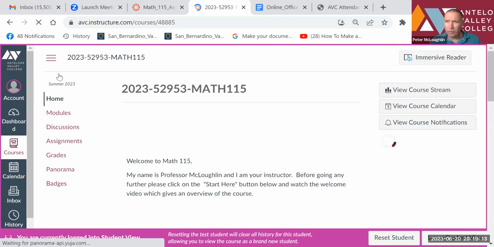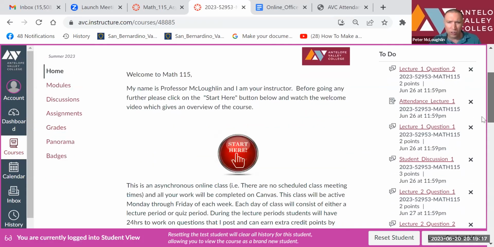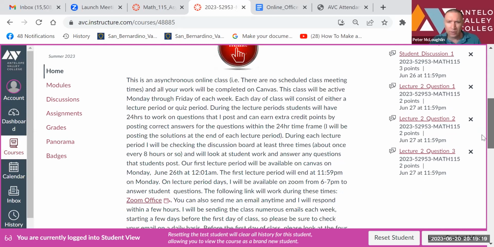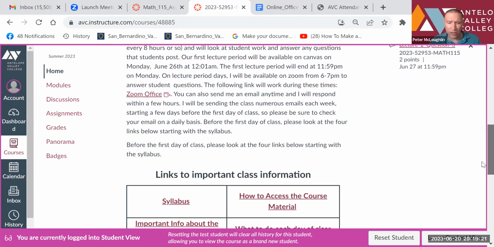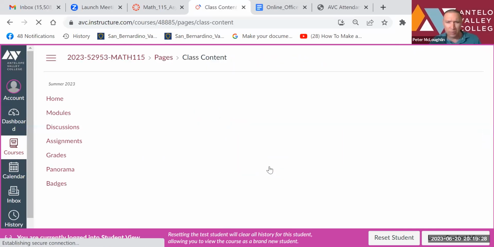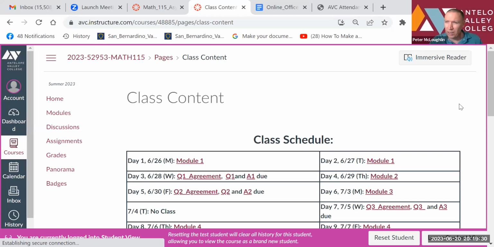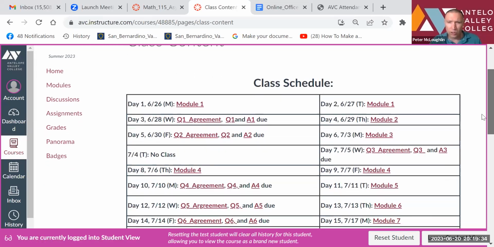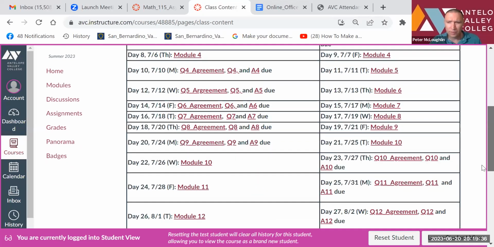Let me show you a different way you can access the content. You can go to the bottom of the syllabus that has a schedule, but also if you click on what to do each day of class, this brings you to the same schedule that's at the bottom of the syllabus. So it's another way to access it.